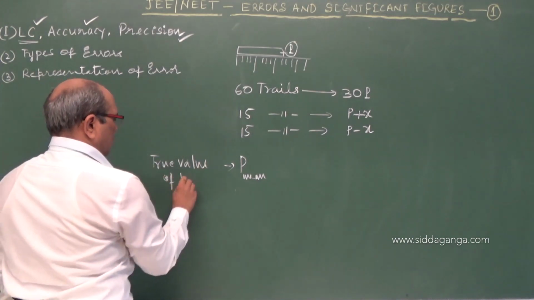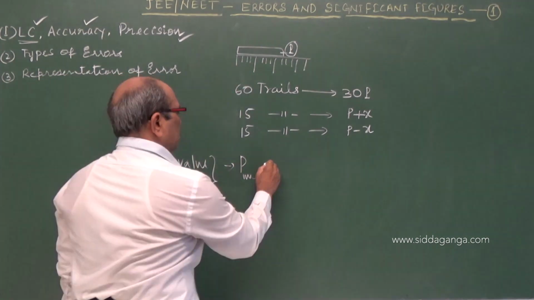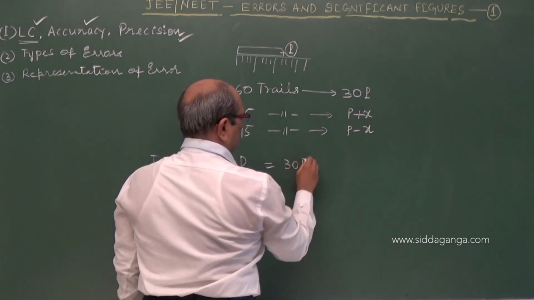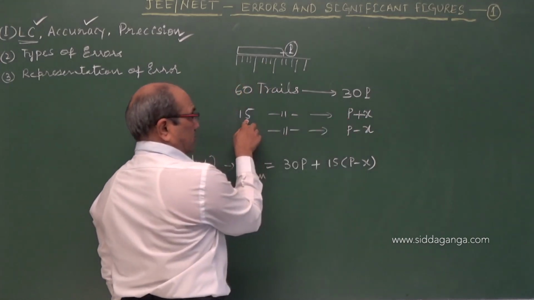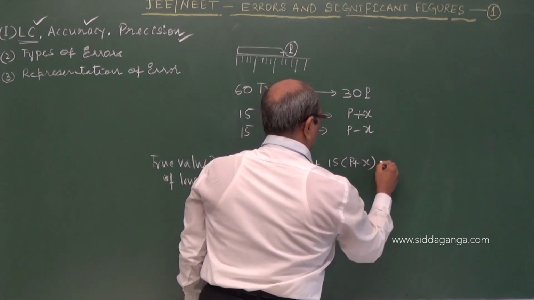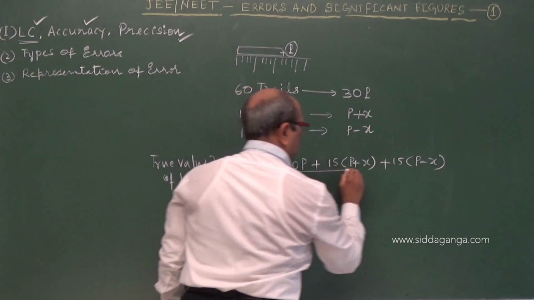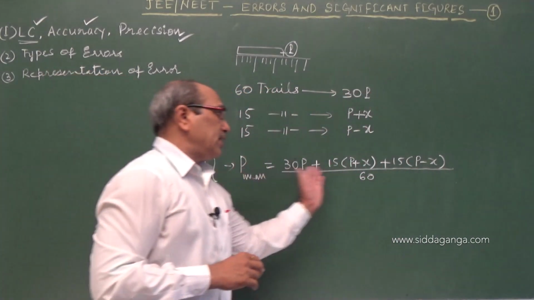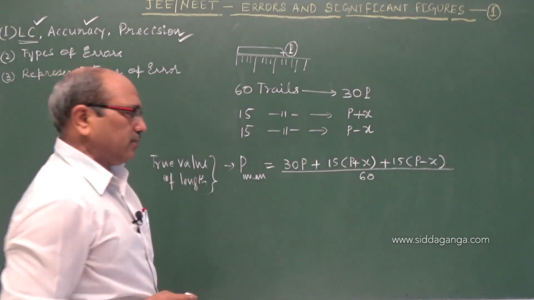The true value of the length of the object given. So 60 trials: the first 30 give P, 15 give P plus X, and 15 give P minus X. Therefore, 30P plus 15 into P plus X plus 15 into P minus X, divided by 60. Add all the trials' values and divide by the number of trials, which gives you the average or arithmetic mean.